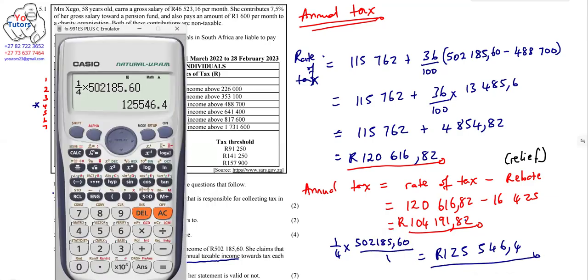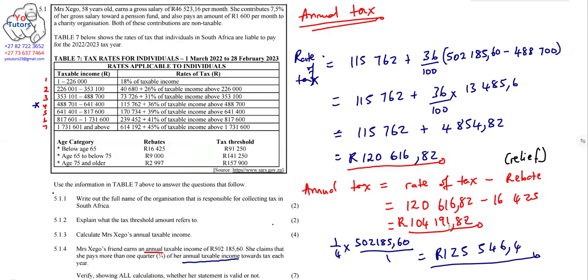Now, what can we say about this statement? The statement, you can see, is invalid because it's below the 1/4. 104 is below 125. So this is an invalid statement. So you're going to also indicate that it is invalid. Most of you guys forget to conclude that the statement is invalid.